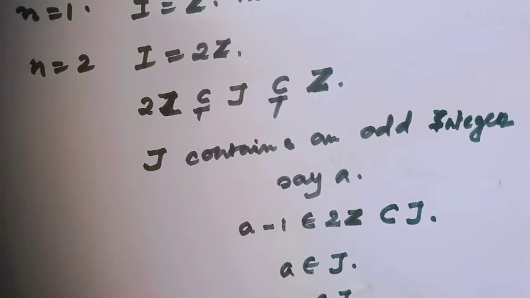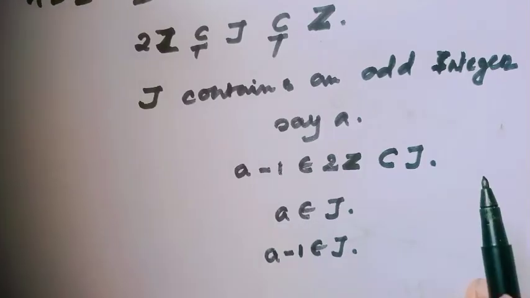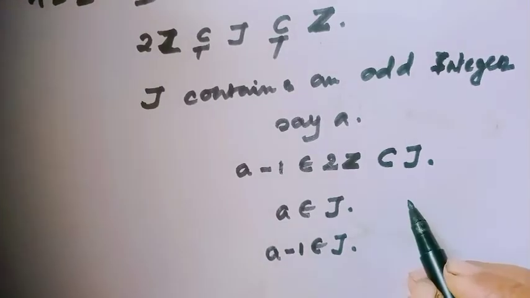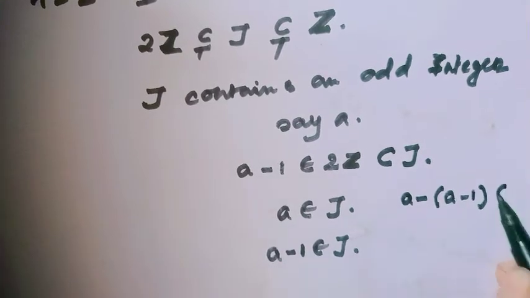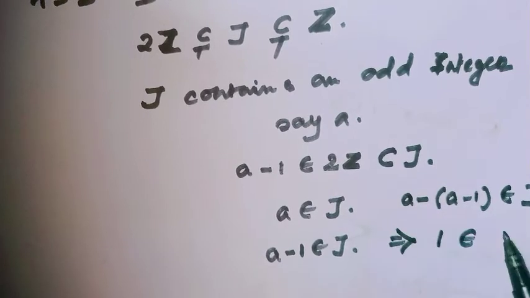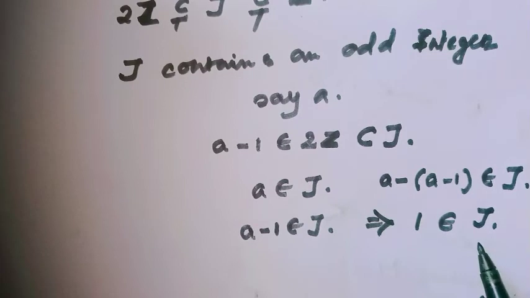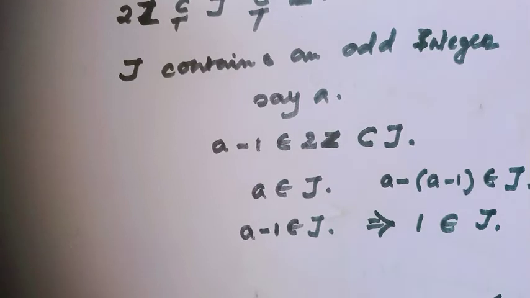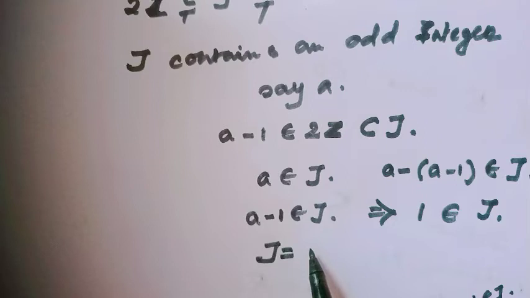That means their subtraction, since J is an ideal of the integers, obviously their subtraction a minus (a minus 1) belongs to J, that implies 1 belongs to J. And all of us know when an ideal contains 1, that means this ideal is equal to the whole ring.